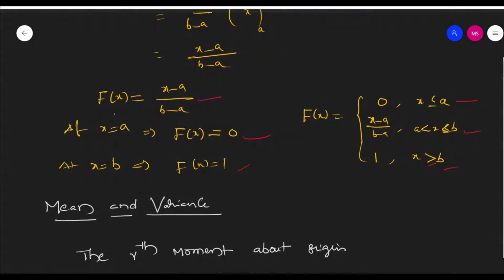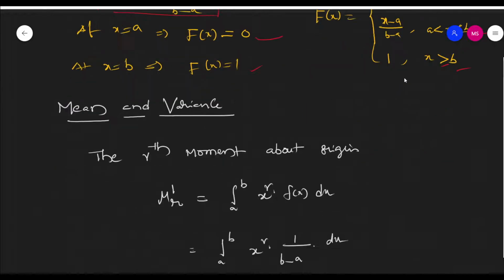So what is the distribution function? F of x is equal to x minus a by b minus a. That is the distribution function concept. And the probability density function is 1 by b minus a. Students often confuse these, so be careful. The probability density function of the rectangular distribution is 1 by b minus a. The distribution function is x minus a by b minus a. It's a very common issue.